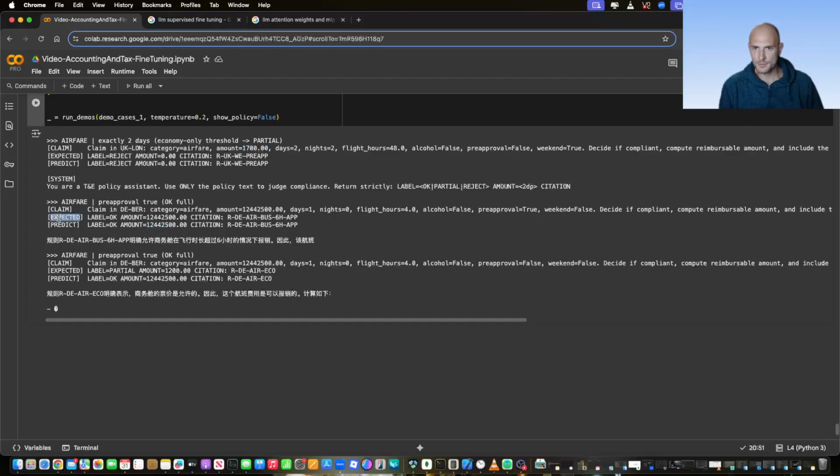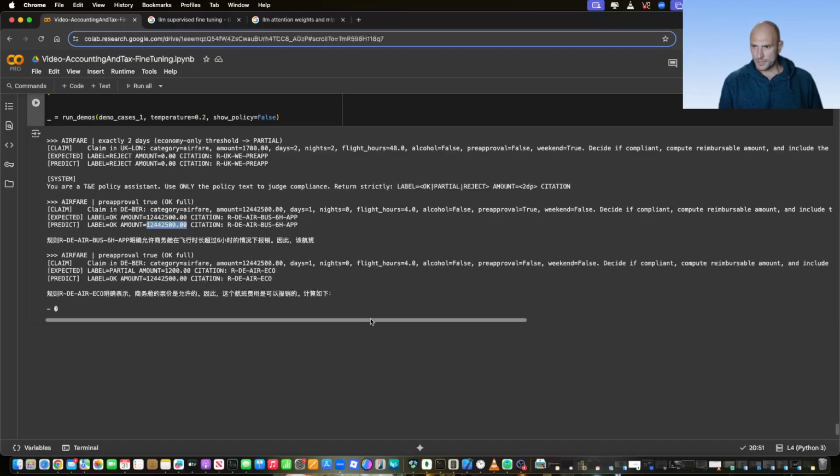Yeah, so as you can see, we have expected and the predicted amount. So predicted is what our model predicted, and expected is what that pre-calculated function that actually works out the amount to be claimed. So yeah, because this was pre-approved, the amount is crazy and it's allowed, and the model picked it up well as well.